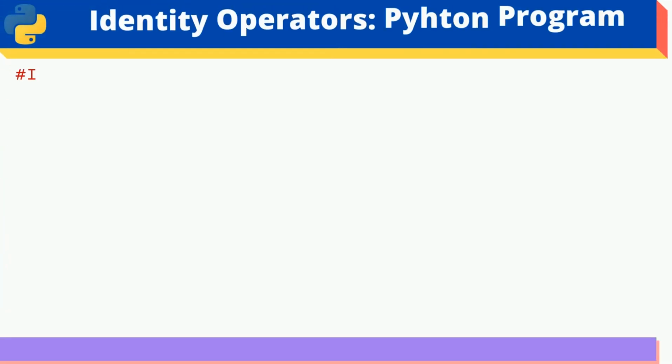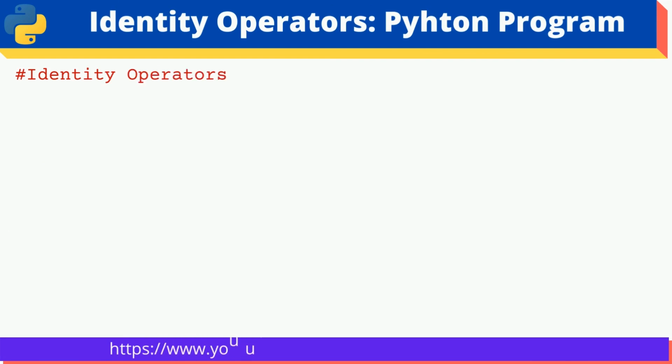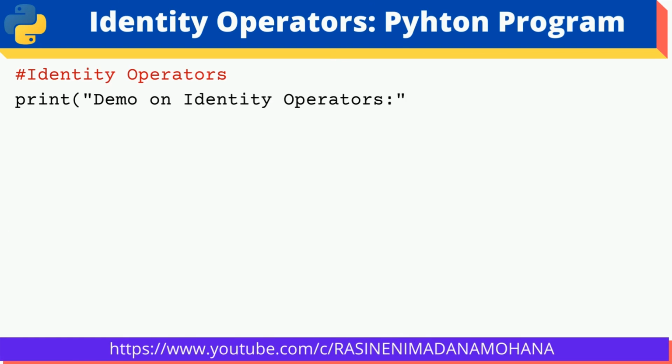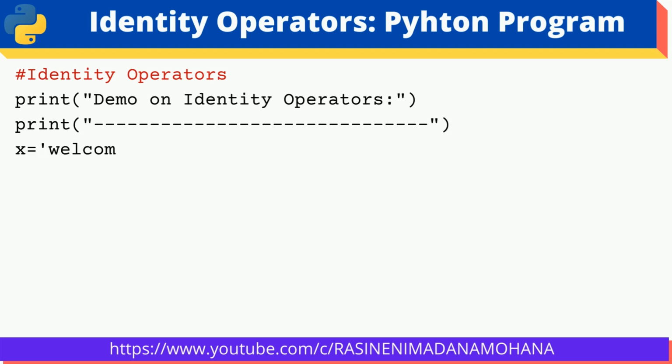Now let us see one example program. In this program, we have taken two strings, x equal to welcome, then y equal to welcome. But in the y string, w is an uppercase letter, and in the x string, w is a lowercase letter. Means both are not the same.